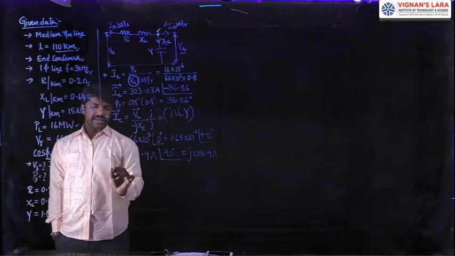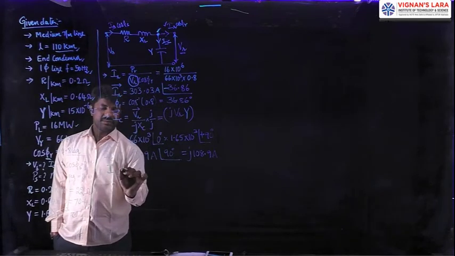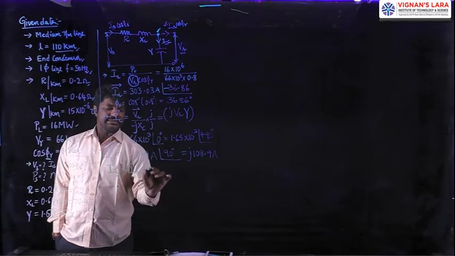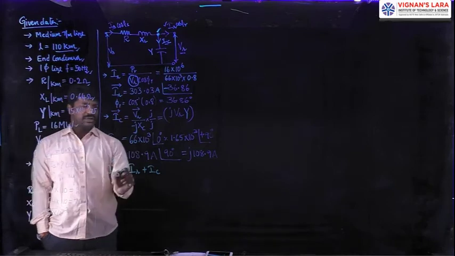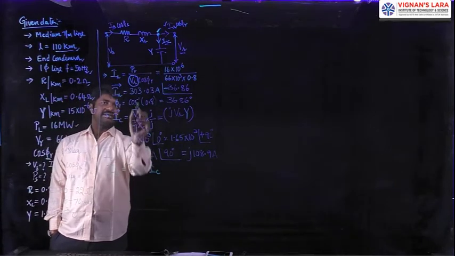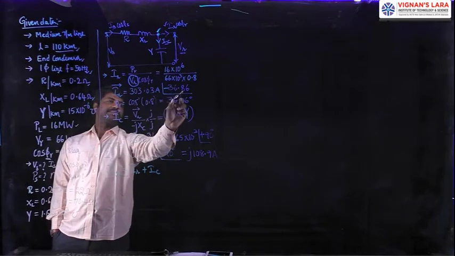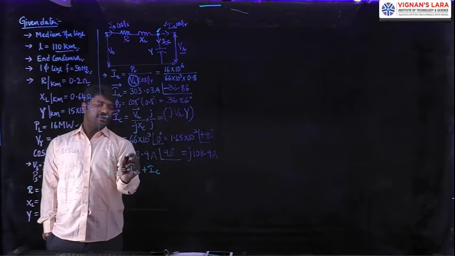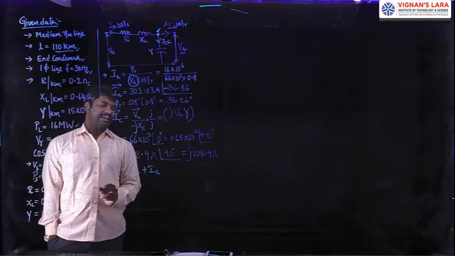The current IS is equal to the receiving end current IR plus the capacitor current IC. IR magnitude is 303.03 amperes at an angle minus 36.86, lagging nature, and the IC value is 108.9 amperes at an angle of 90 degrees, leading current.